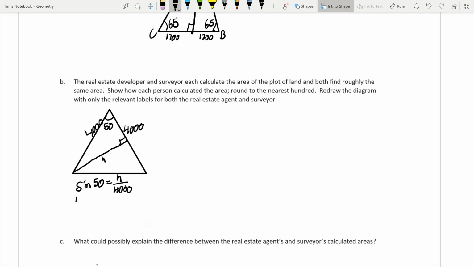So we do 4,000 sine 50 to be our height. Plug that into your calculators, and we're going to get 50. Take the sine, multiply by 4,000. We're going to get 3,000.